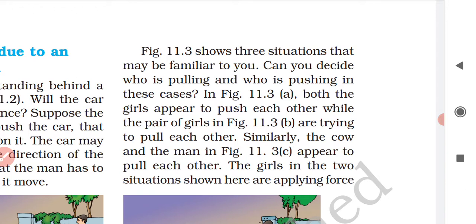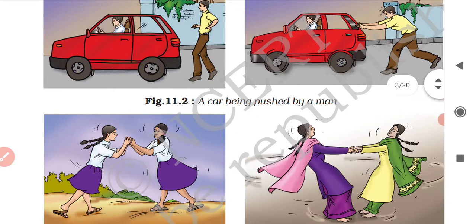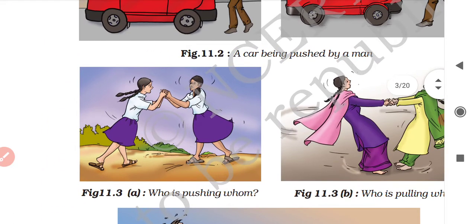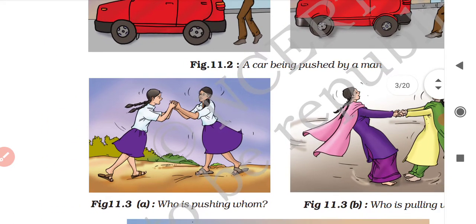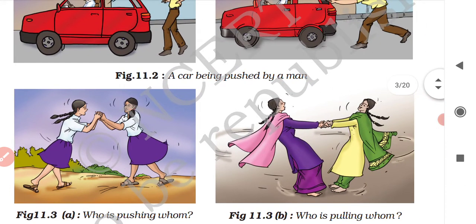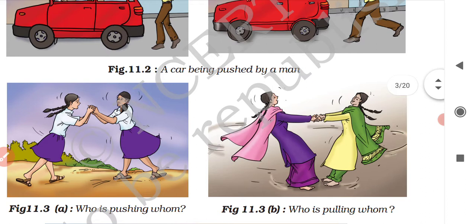Figure 11.3 shows three situations that may be familiar to you. Can you decide who is pulling and who is pushing in these cases? Okay, let's see. Figure 11.3a. Who is pushing whom? As you can see from the figure, the two girls are pushing each other in figure 11.3a. And in figure 11.3b, the two girls are pulling each other.